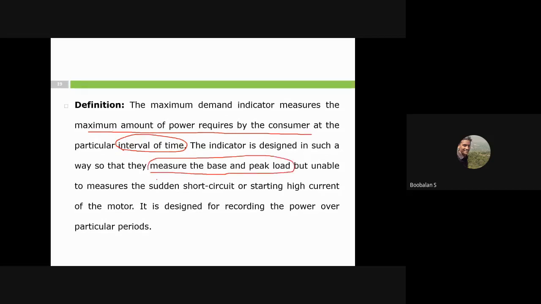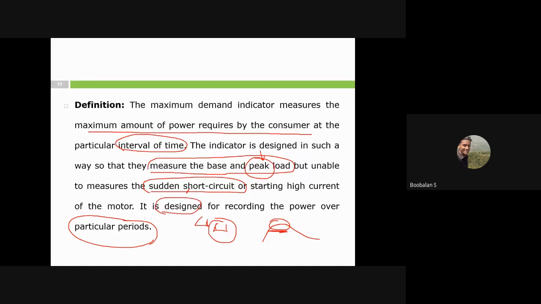This is possible, but it can't measure short circuit current. Sometimes short circuit current is also called peak load, but it's not. A short circuit lasts around 1 second or less. Peak load needs to be maintained for about 5 minutes or 10 minutes, so it needs to run for some duration, whereas a short circuit is less than 1 or 1.5 seconds. The meter is not going to measure those things. It is going to record the power at particular periods, the interval of time it was designed for.